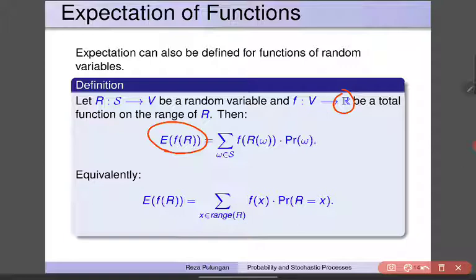And this is equivalent to saying that the expectation of the function of a random variable is equal to the sum, for all x an element of the range of R, of f of x multiplied by the probability that the random variable has value x.